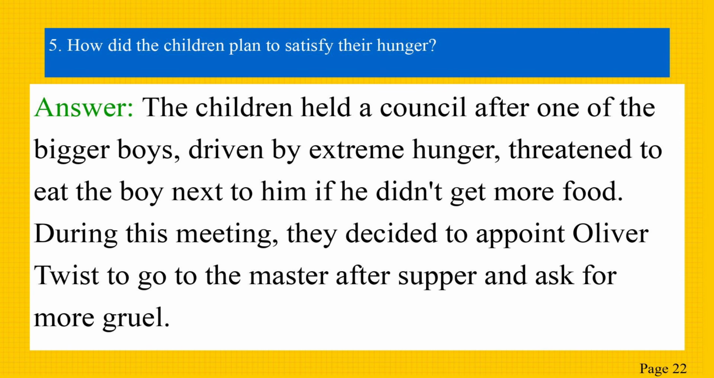The answer is the children held a council after one of the bigger boys, driven by extreme hunger, threatened to eat the boy next to him if he didn't get more food. During this meeting, they decided to appoint Oliver Twist to go to the master after supper and ask for more gruel.